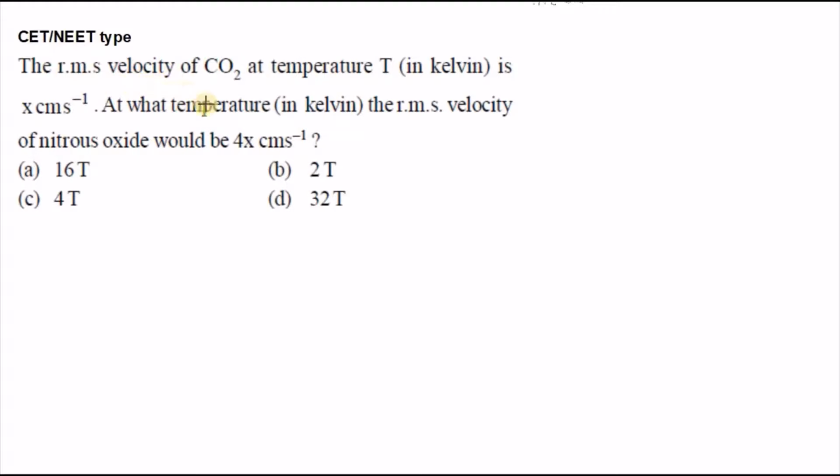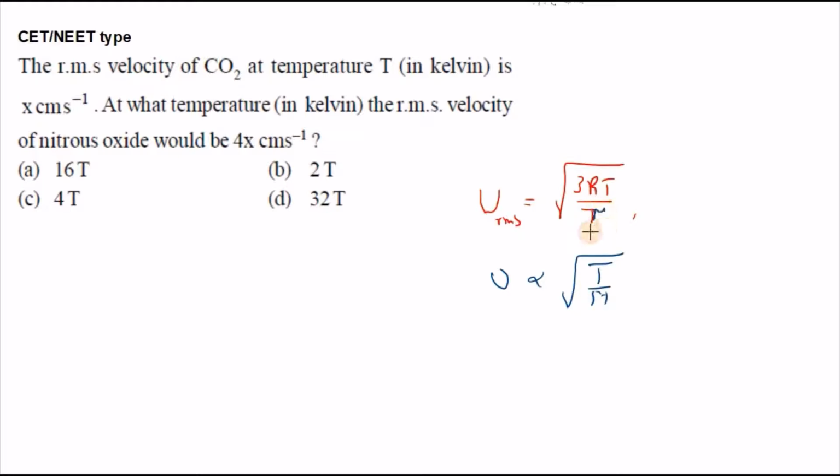The RMS velocity of CO2 at a temperature T in kelvins is x centimeter per second. At what temperature would the RMS velocity of nitrous oxide be 4x? You know the relation for RMS velocity: U RMS equals square root of 3RT by M. So RMS velocity is related to the square root of temperature by molar mass.